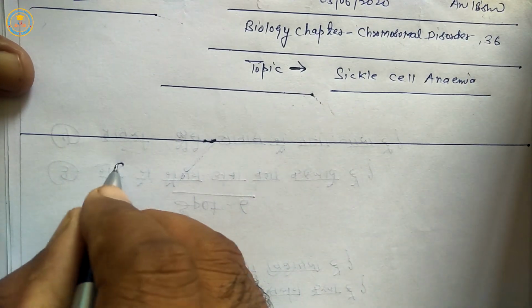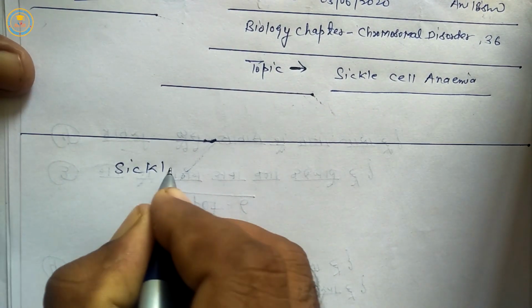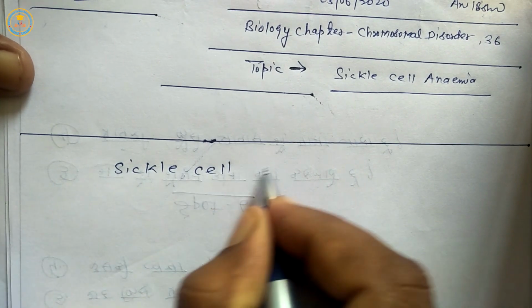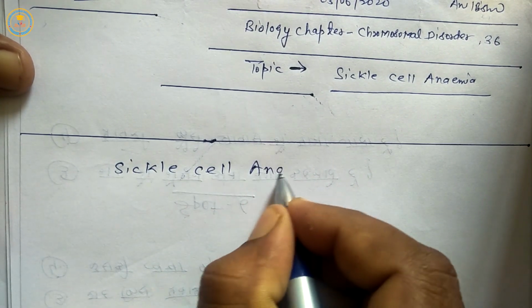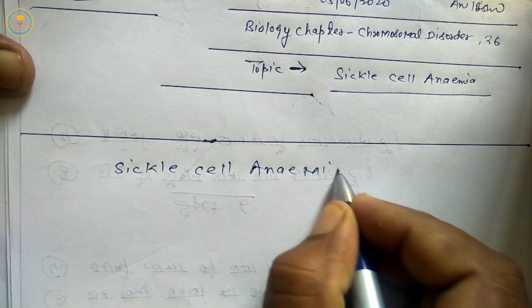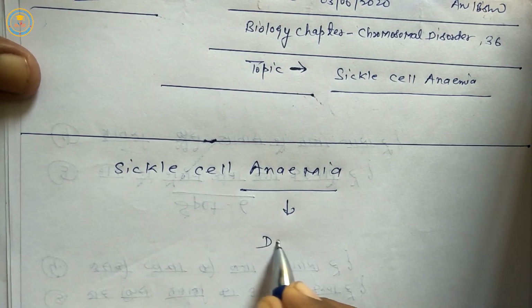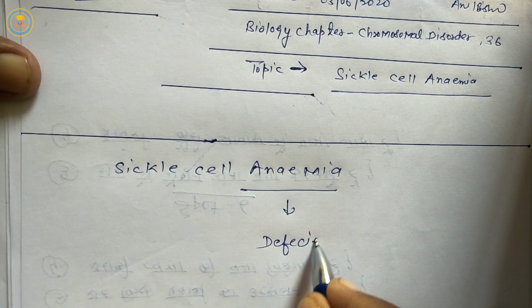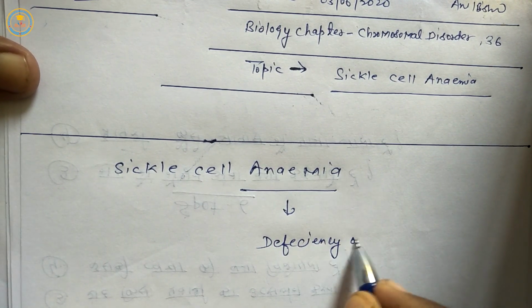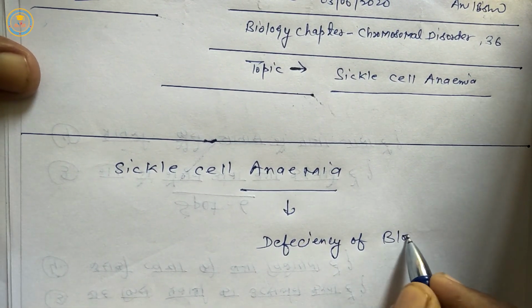So, sickle cell anemia. First of all, anemia means deficiency of blood.